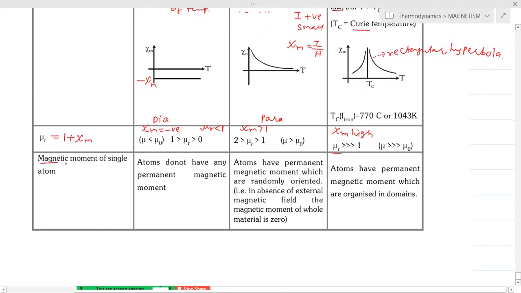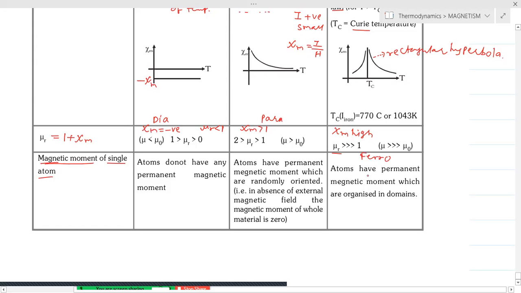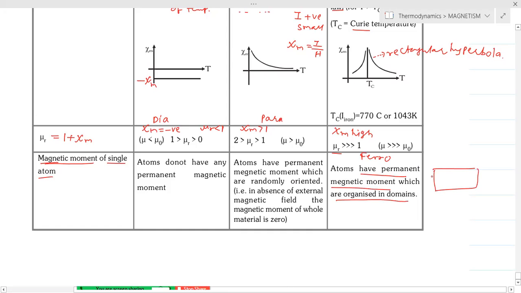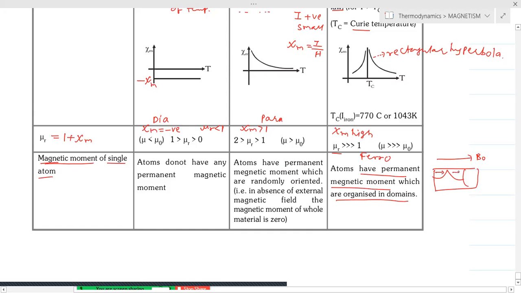What is the main reason for the magnetic moment of a single atom? So when we think of ferromagnetic materials here, atoms have permanent magnetic moment, which are organized in domains. So once the external field B naught is applied, slowly these dipoles will try to align in the field direction. Once after aligning in the field direction, their nature won't be disturbed. So this is the case for ferromagnetic materials.